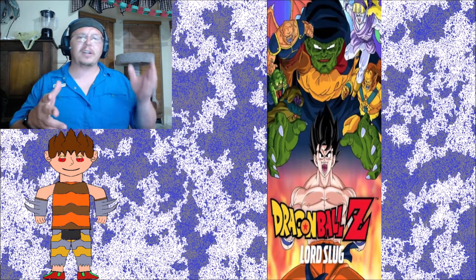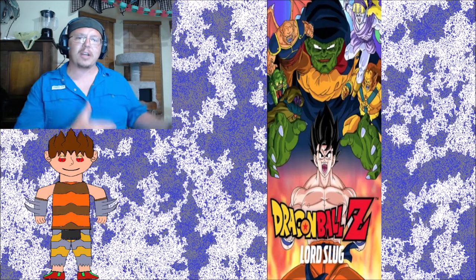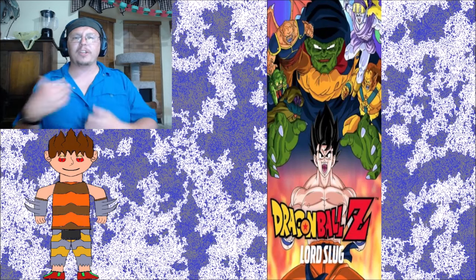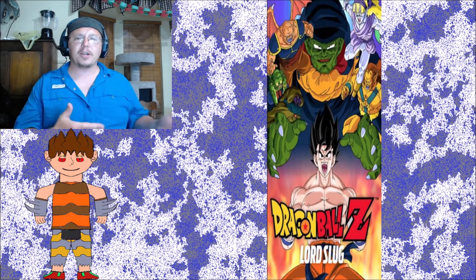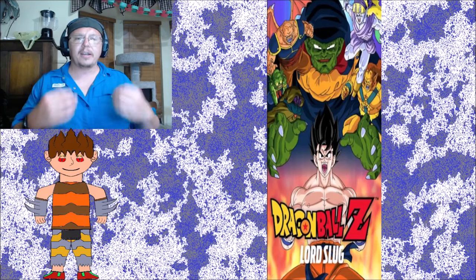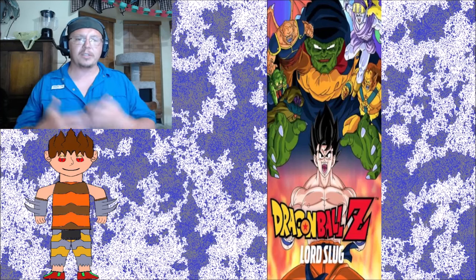So about 1 year after Turles attacks, Slug would come to Earth, and we know this since he used the Dragon Balls again, so at least 1 year minimum has to have passed. This is where we see Goku start to subconsciously access Super Saiyan again, but he cannot fully transform, thus the Super Saiyan Rage form he uses against Slug.